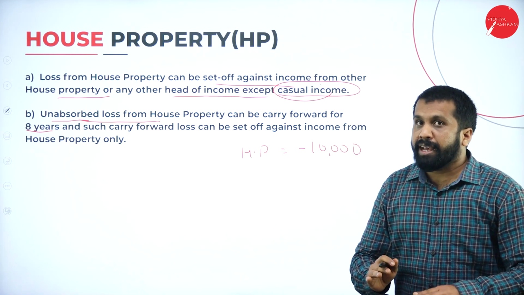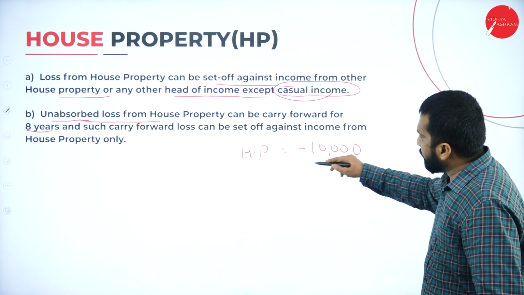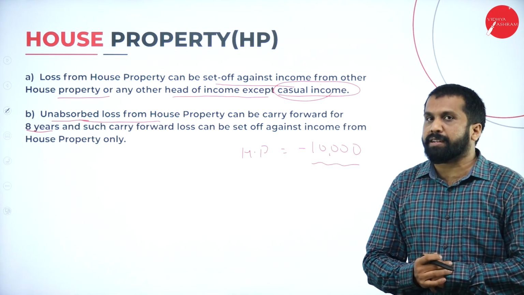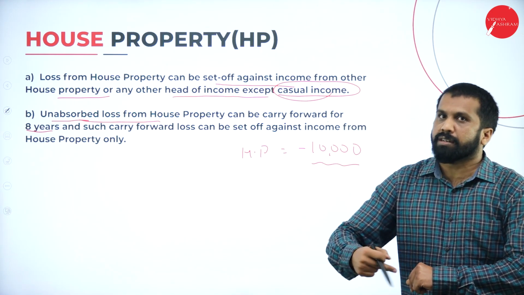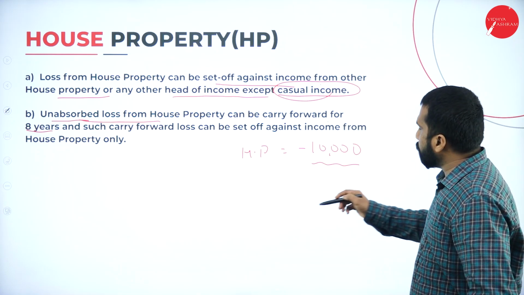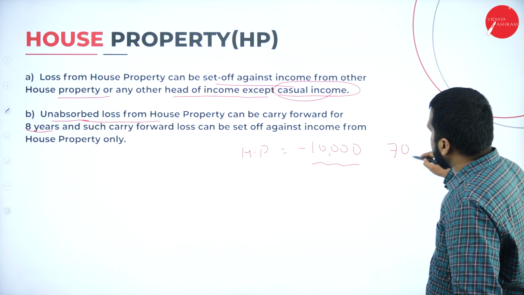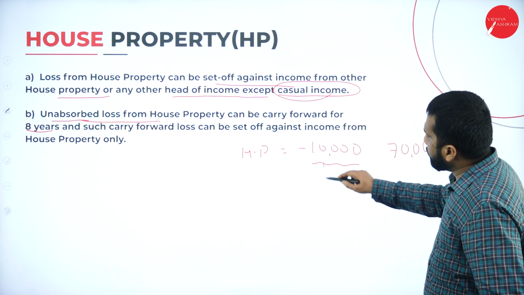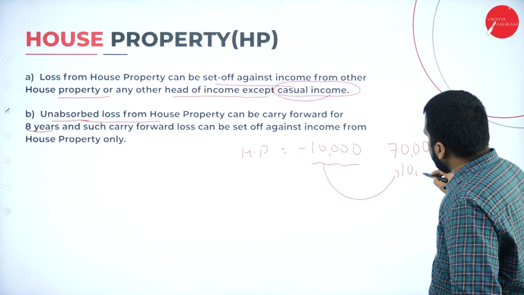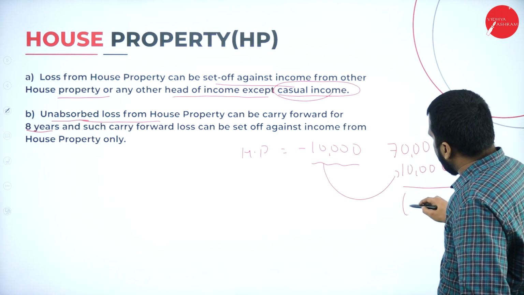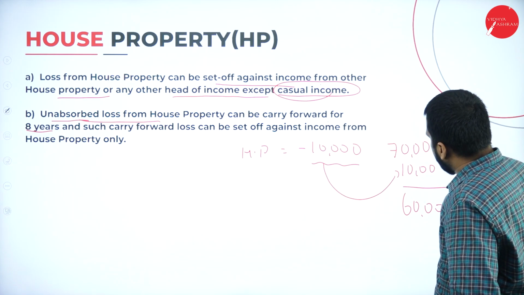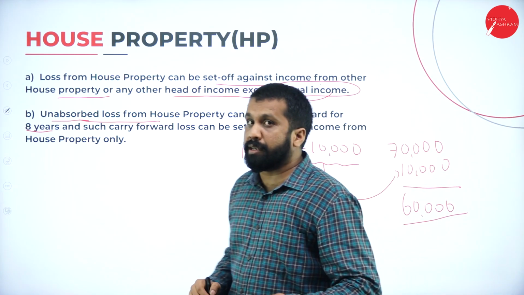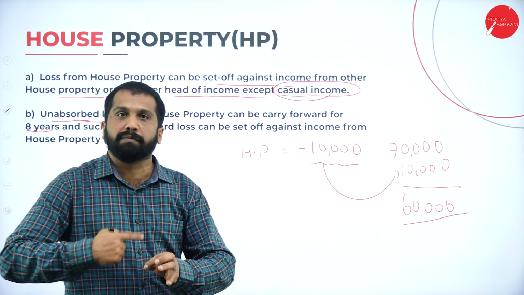If it is minus 10,000, no need to pay tax. Next year, your house property income is 70,000. This 10,000 you can minus and you are supposed to pay tax only on 60,000. Hope you are clear. You can carry forward.